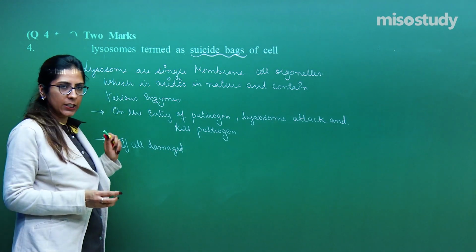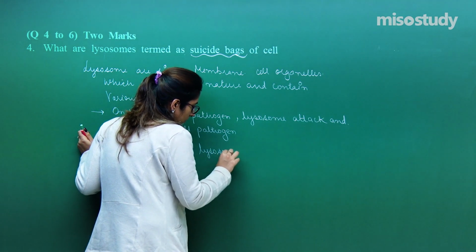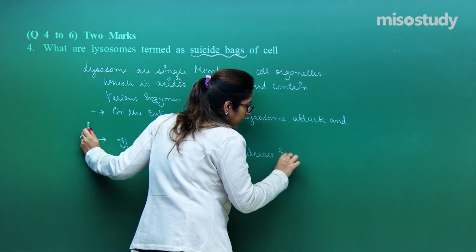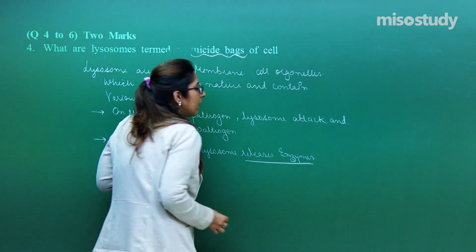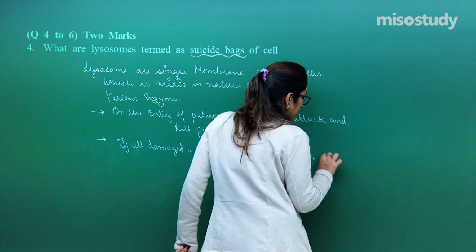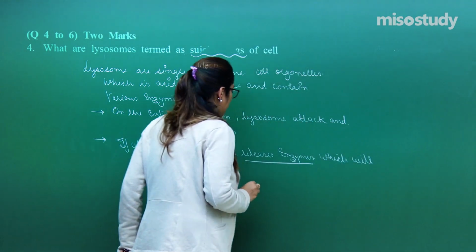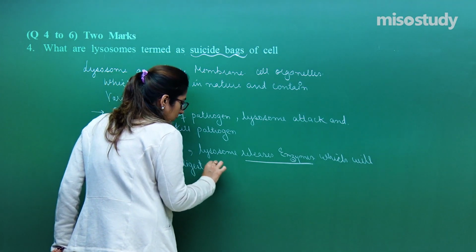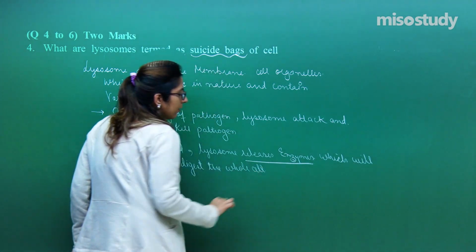In that condition, lysosomes release all the enzymes which will digest the whole cell.